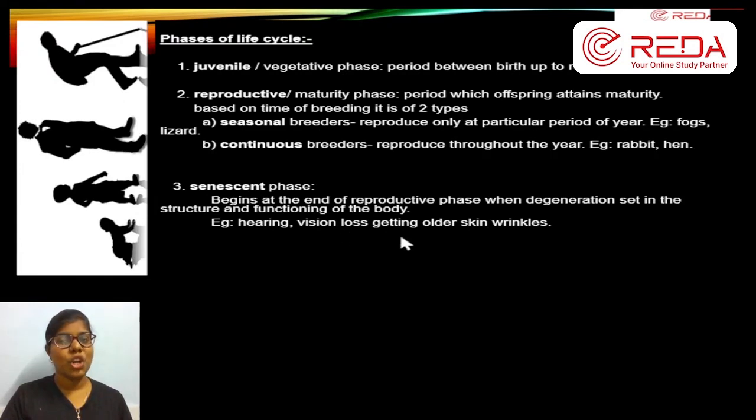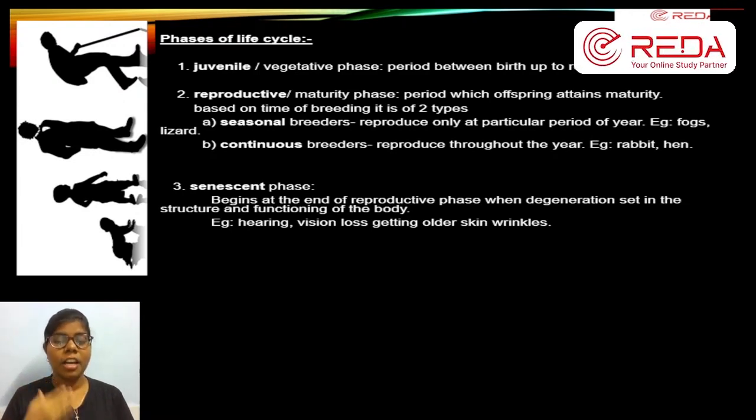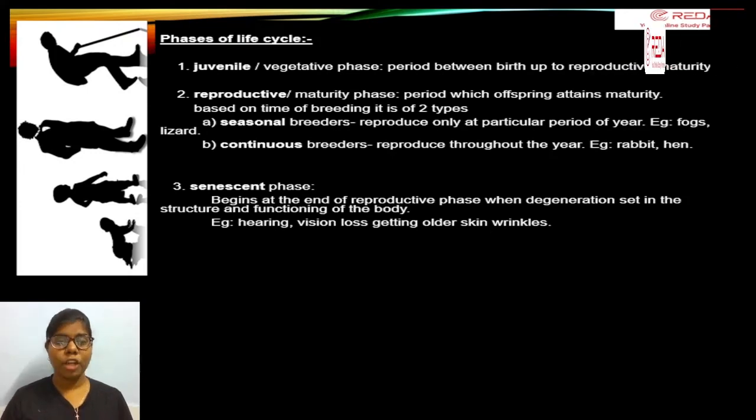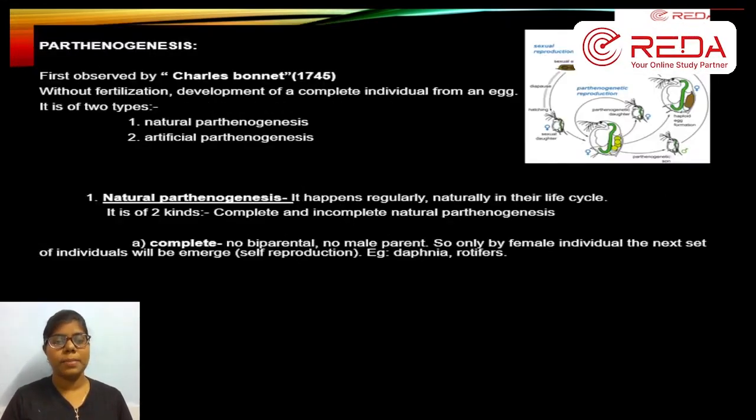Example, hearing, vision loss when we getting older, right? நம்மளோட ஸ்கின் ஏஜ் ஆக ஆக ரிங்கிள் ஆகிடும், ஹியரிங் லாஸ் ஆகும், காது கேட்காது பெரியவங்களுக்கு. ஸோ சில பேருக்கு கண்ணு தெரியாது. ஸோ பிகாஸ் ஆஃப் திஸ், இது எல்லாமே நடக்கும் போதே நமக்கு தெரிஞ்சிடும் we are in a senescent phase. So it is a end of the reproductive phase. With that we cannot able to reproduce later. So that is one initiative that is been happening.